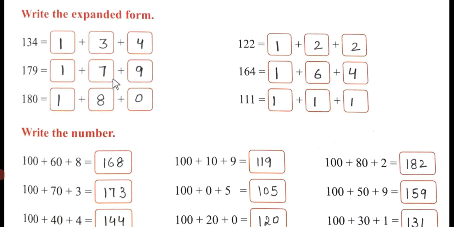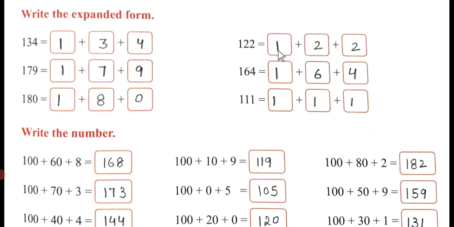For 7, you have to add 1 zero, and 9 will remain as it is. 180. 1 I have written. What you have to do? You will add 2 zeros, plus 80. 80, 1 zero. After it you will add 1 zero, plus 0. So it will become 180.